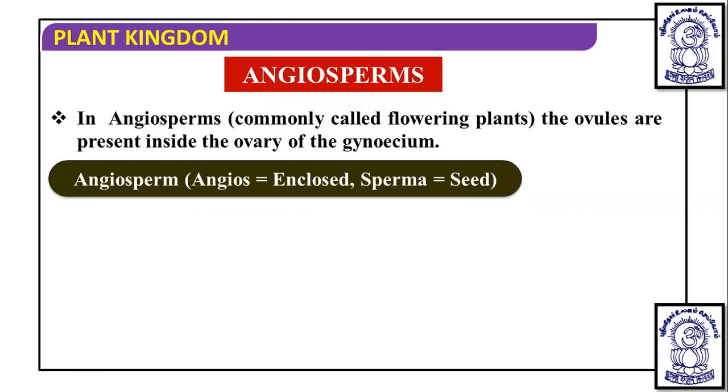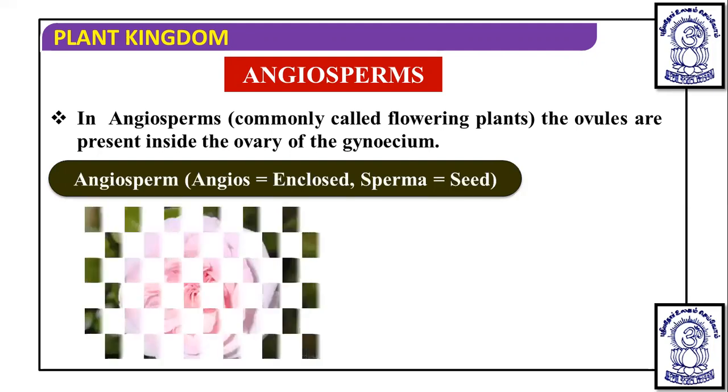So this ovule will produce a seed, but that seed is covered by the pericarp. Angiosperm means enclosed seed. Because of the presence of the ovary wall around the ovule, the pericarp is formed around the seed. In mango, whatever the edible part is, that is nothing but the pericarp. In the center you will find a seed, and then the whole mango fruit will be formed. So here fruit formation also occurs.